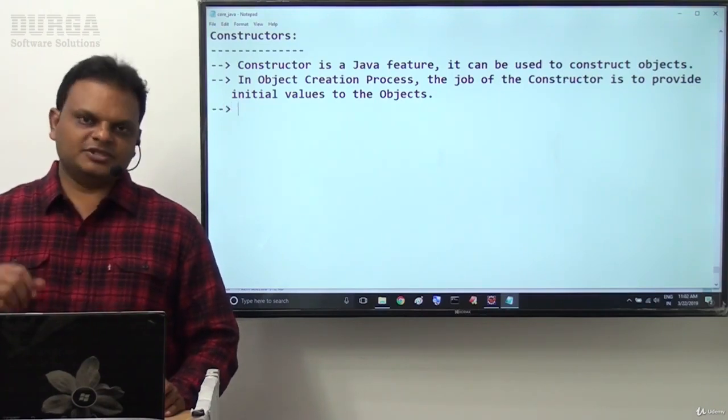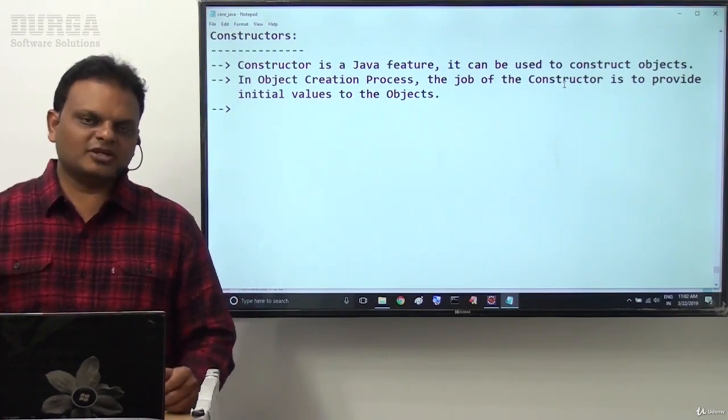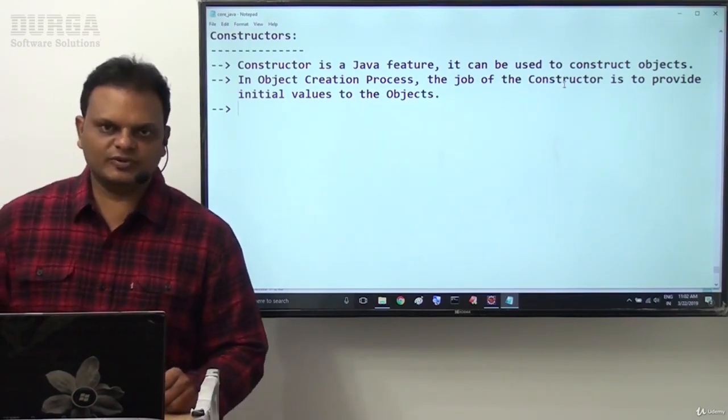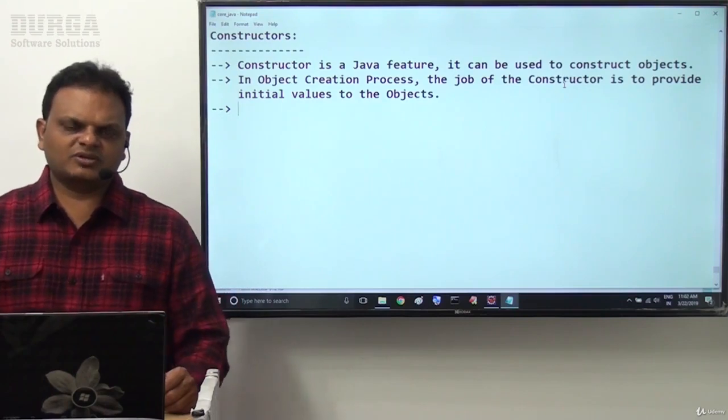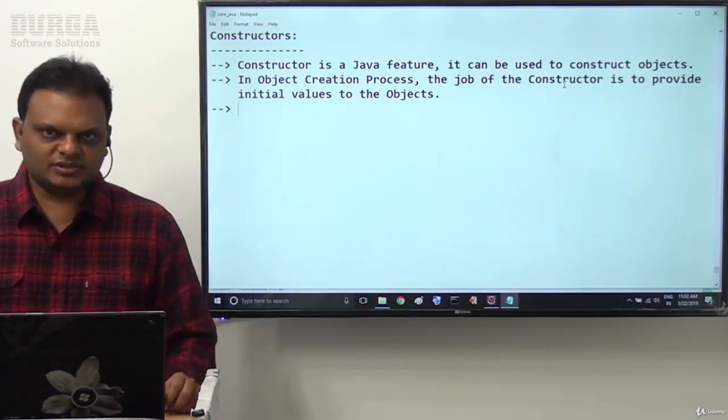Whenever we are creating an object, then immediately we have to provide first values inside the object. To provide those first values, JVM will take which one? Constructor. Inside the constructor, if any first value is identified, then that value will be stored inside the object.